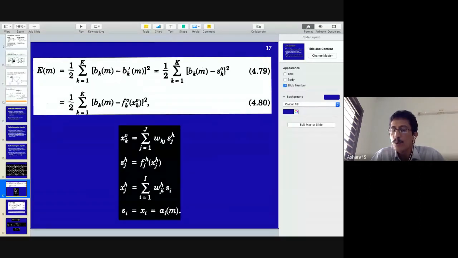So how do you get the output in a perceptron? You compute with respect to the input, take the dot product with W, then push it through a non-linearity or an activation. In the perceptron case, the non-linearity was thresholding. Let us call that non-linearity, or the activation function, small f. So the next notation: the output of a neuron is small s, and the activation function used is denoted by small f.